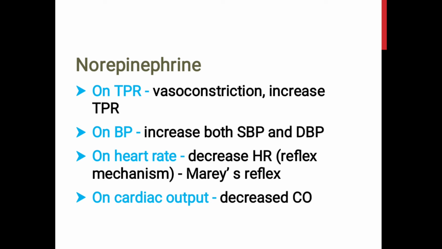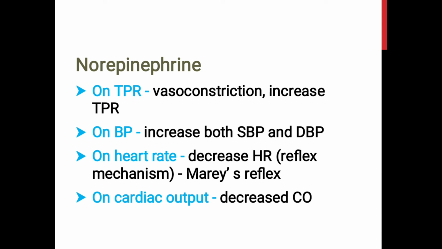Norepinephrine produces vasoconstriction in most of the organs through the alpha 1 receptors. So, this will increase the peripheral resistance, and so the diastolic pressure also rises. Norepinephrine also produces some amount of tachycardia and also increases the myocardial contractility. Therefore, the systolic blood pressure is also increased. So, both systolic and diastolic pressures are increased.